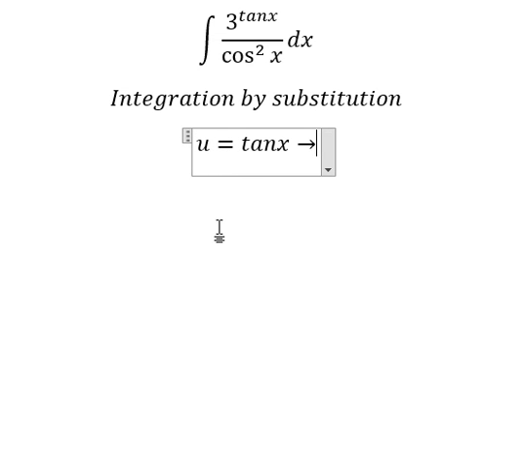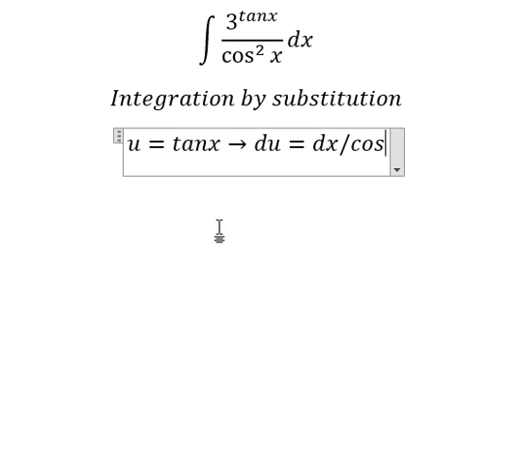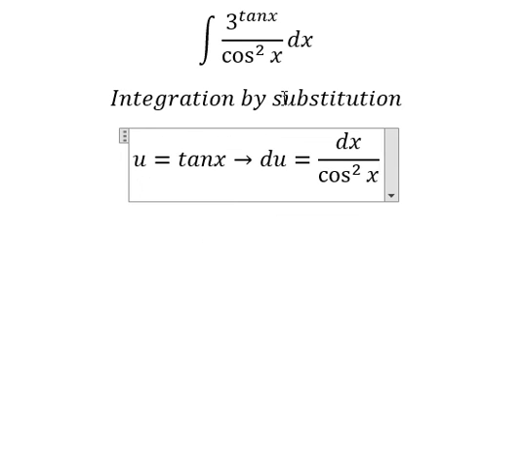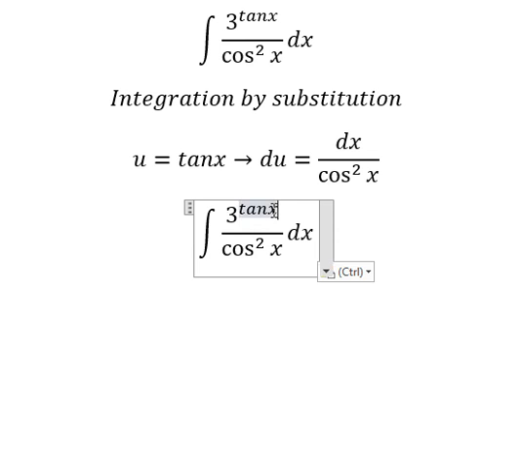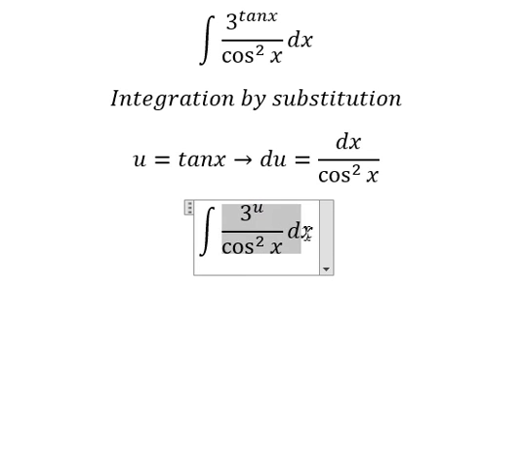Later, we need to first take the derivative of both sides, and we have it like this. This one we change for u. dx over cosine squared x we change for du.